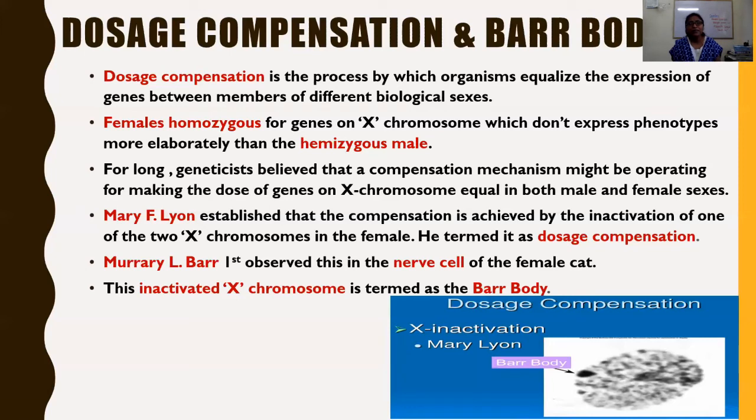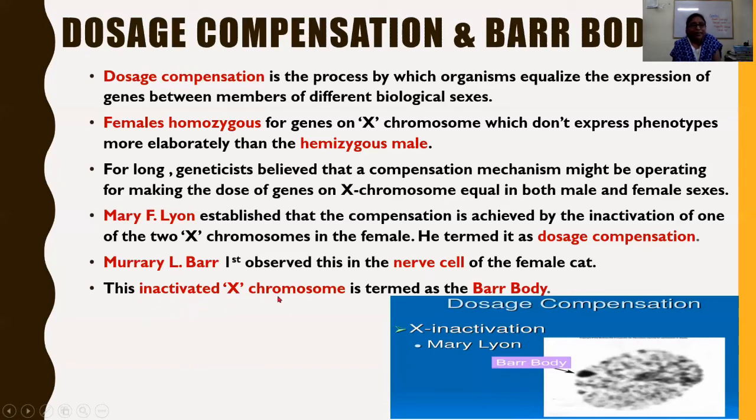Why not in male cat? Just take out the words from what we have discussed. We are discussing that in a female, because there are 2 X chromosomes, one remains active, one remains inactive. But in males, there is only one X chromosome, so the genes of that X chromosome always remain active. That means the genes express the proteins, they transcribe the proteins. So Murray Barr observed this in the nerve cell of the female cat.